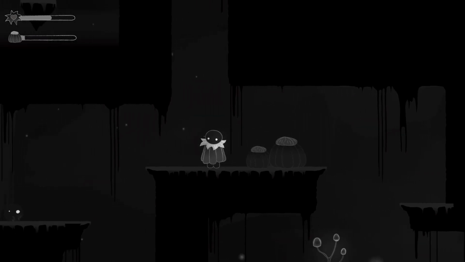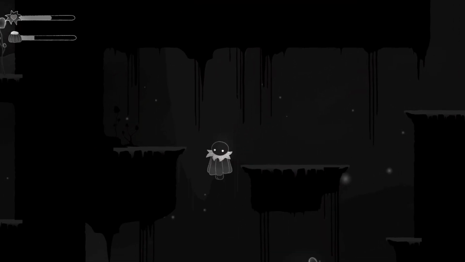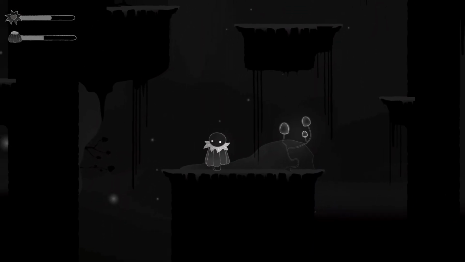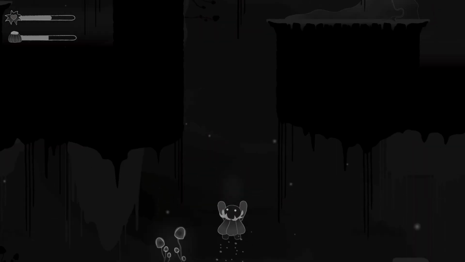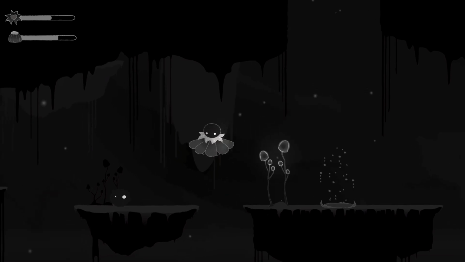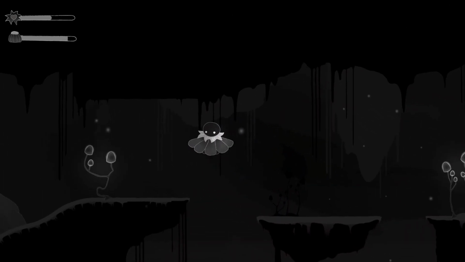Little detail, when Ankho actually falls, his arms go up, so there's a little bit of a fall state that happens with him as well. There are also some area effectors that create a little bit more movement throughout the cave, along with some particle effects that are floating around.